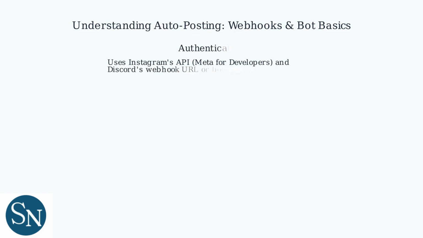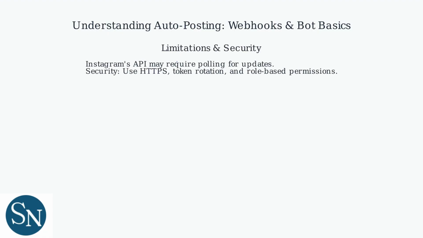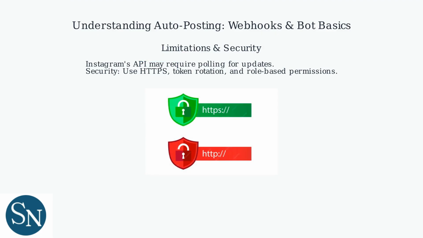This process involves authentication using Instagram's API from Meta for developers and Discord's webhook URL or bot token. Instagram's API limitations may require polling to check for updates every few minutes. For security, always use HTTPS, token rotation, and Discord's role-based permissions.